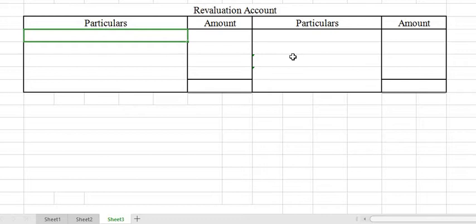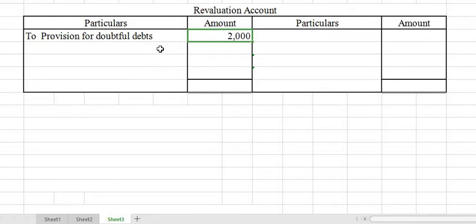On the debit side we can write the first item. In the question it is given, provision for doubtful debts. We have provision for doubtful debts on the liability side, 4,000. Now provision for doubtful debts became 6,000. So there is a 2,000 increase in provision for doubtful debts. That is what we are going to write first. Liability increase, debit side of the revaluation account.